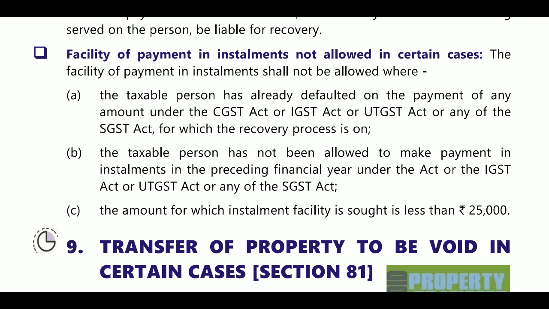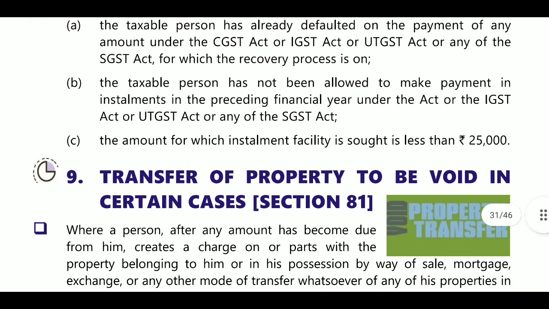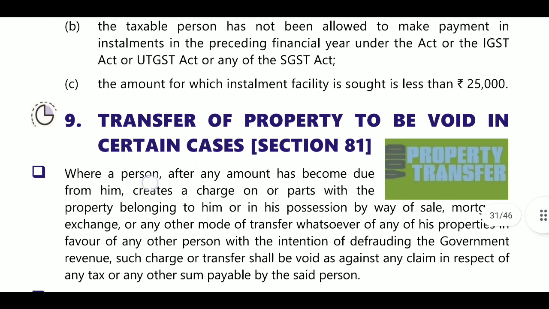Next, facility of payment in installments not allowed in certain cases. The facility shall not be allowed where the taxable person has already defaulted on payment. If there is already a defaulter, they will not allow the installment facility. Also where the taxable person was not allowed to pay in installments in the preceding financial year, because last year he did not pay the installment amounts, that person is also not eligible. And where the amount for which installment facility is sought is less than 25,000, pay immediately; they will not allow the installment facility.